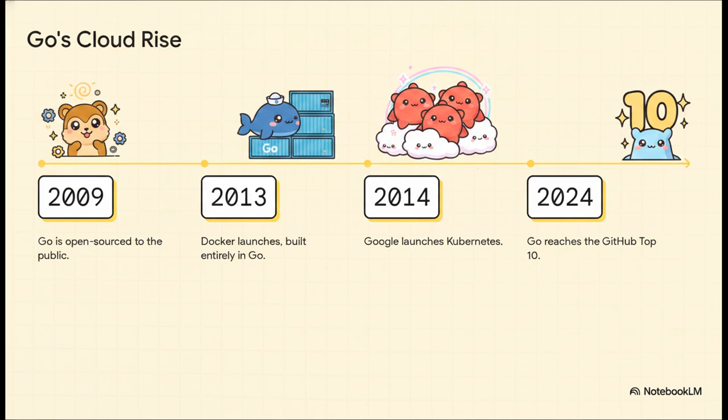Exactly 1 year later, Google launched Kubernetes, also written in Go. This was the definitive 1-2 punch. Docker and Kubernetes acted as these massive catalysts, driving Go's skyrocketing adoption and cementing it at the absolute center of the entire cloud computing revolution.